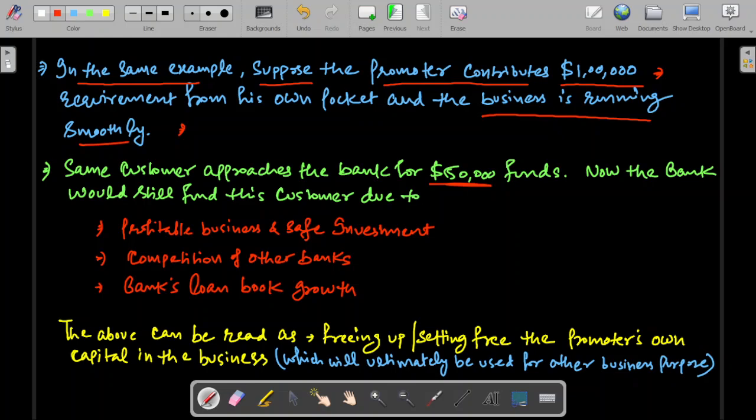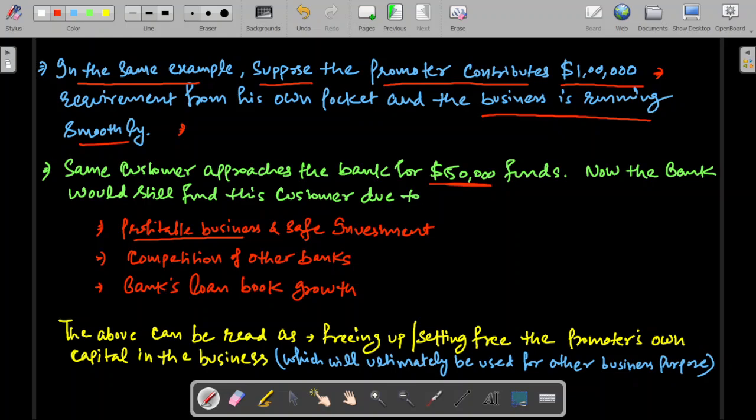So as a banker, your prime motive is that your bank is earning a profitable business, and the loan that your bank is giving is a safe investment. The probability of default on these loans is on the lower side, that you have to ensure while working as a credit analyst or a risk manager or a credit manager in the bank. So banks have to run a profitable business.